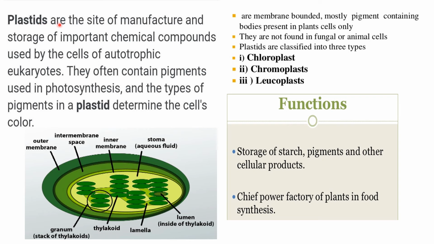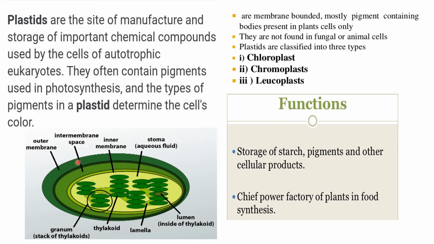Now, plastids are the site of manufacture and storage of important chemical compounds used by the cells of autotrophic eukaryotes. That means the organisms which produce their own food, that are nothing but plants. They often contain pigments used in photosynthesis, and the type of pigment in the plastid determines the cell color. Okay, so there are three types of plastids. First is chloroplast, chromoplast and leucoplast. These plastids are only present in plant cells. They are not found in fungal or animal cells.